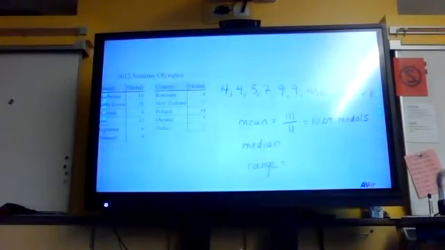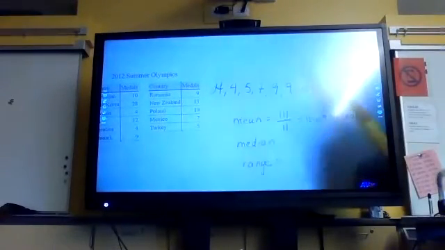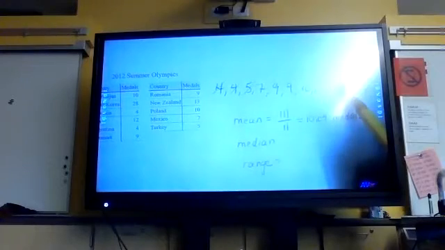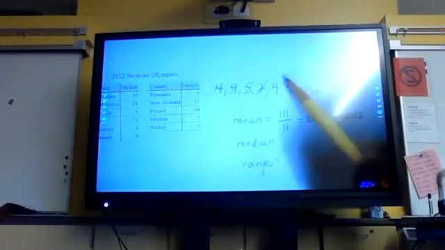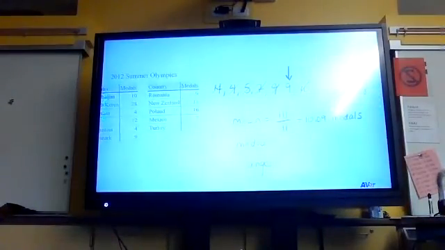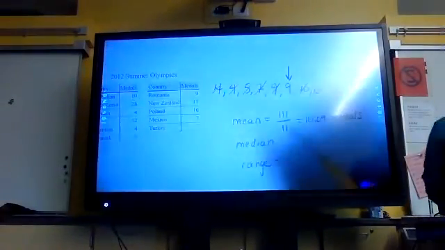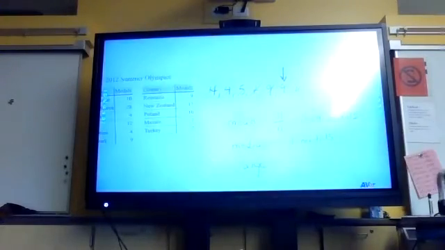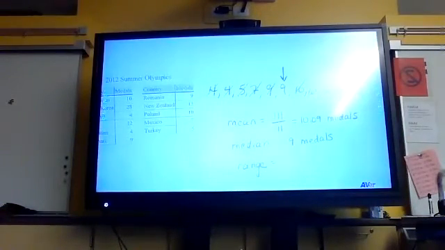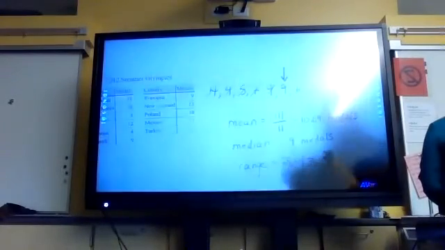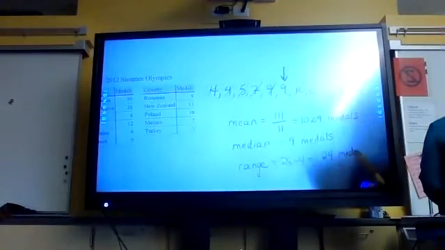Now the median, remember, is the exact middle number. So the way I do median is I take one from the front and one from the back, and I just keep working my way until I work to the exact middle. And the exact middle is right there. That exact middle is 9. So the median, the exact middle number, is 9 medals. So the median number of medals they will win is 9. So the range is the largest minus the smallest, and you get 24 medals.